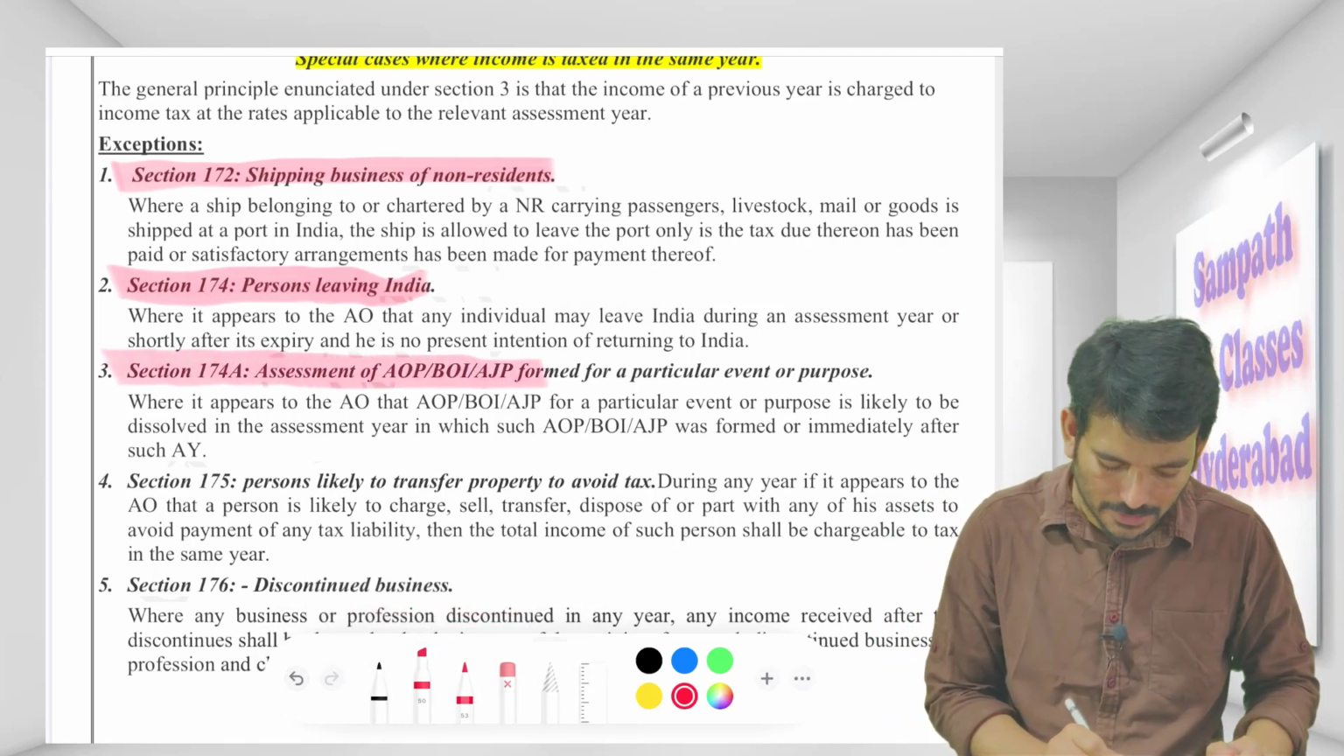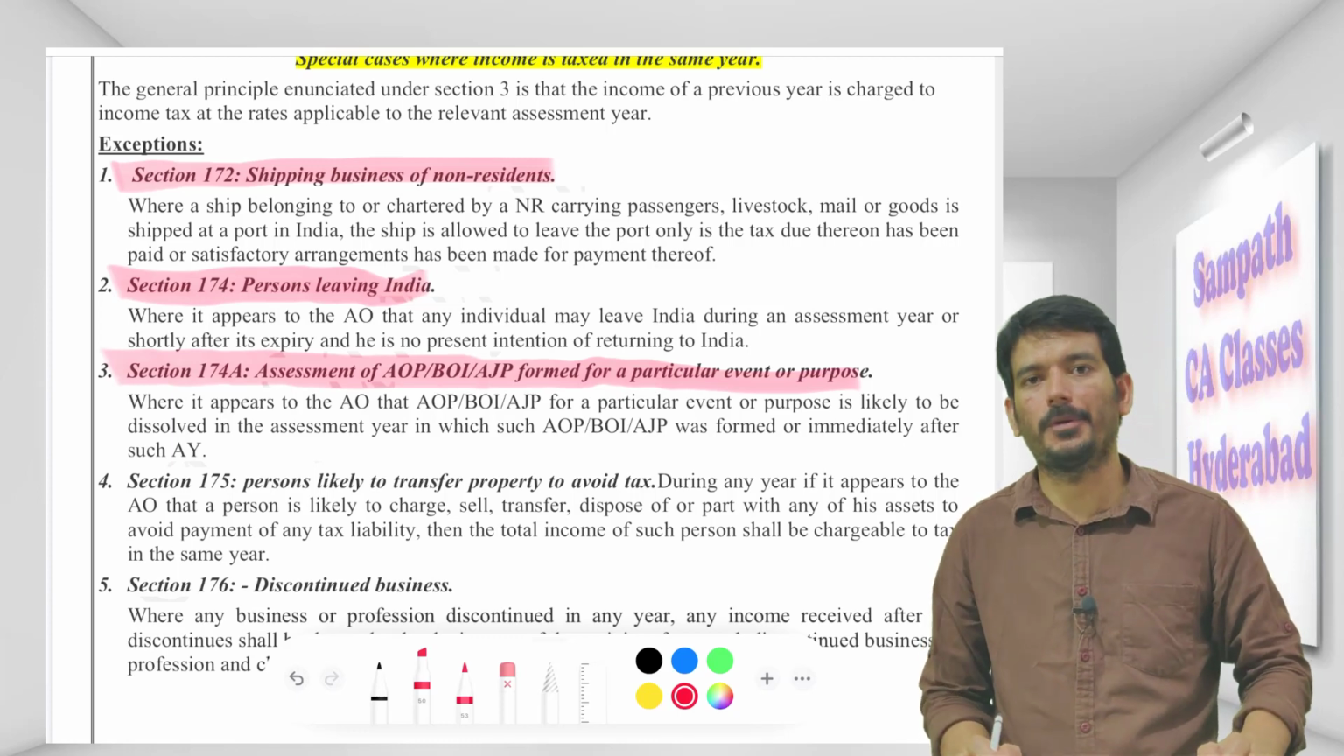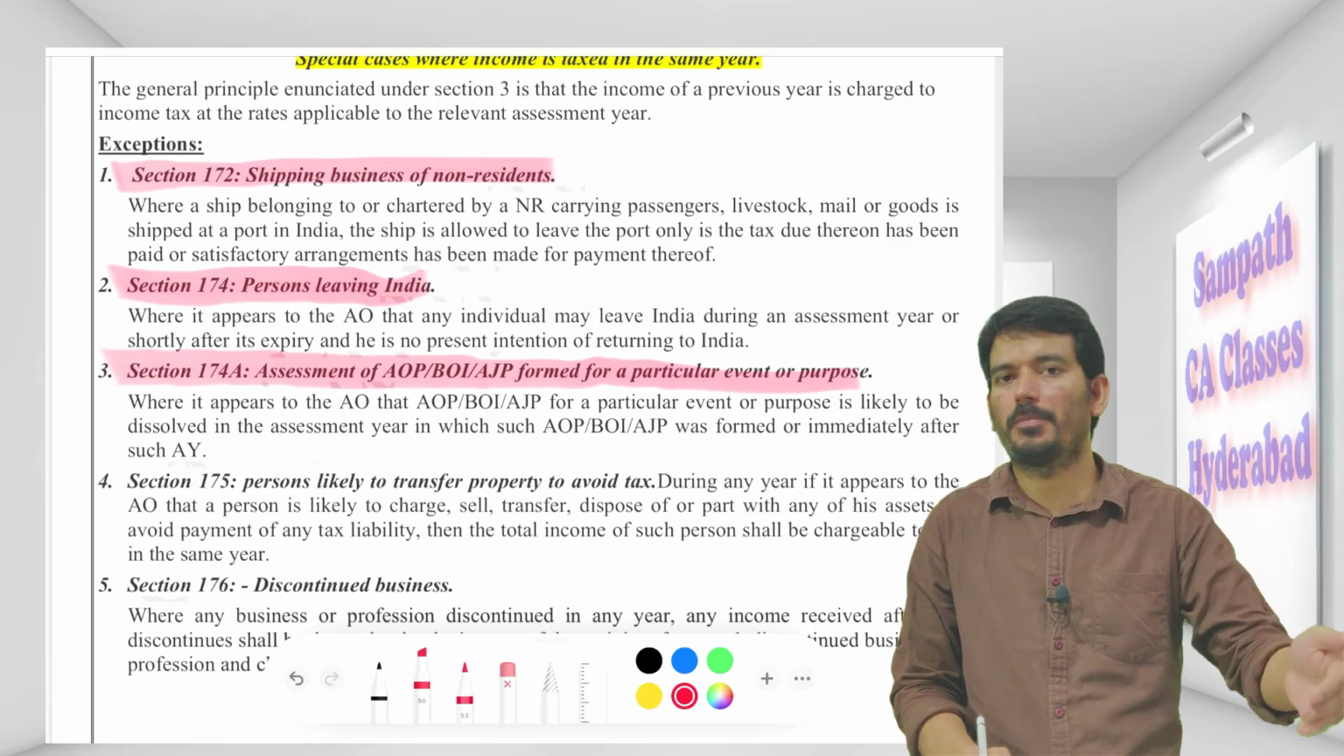Section 174A, assessment of AOP, BOI, AJP formed for a particular event or purpose. So it's like now I'm into my own practice.